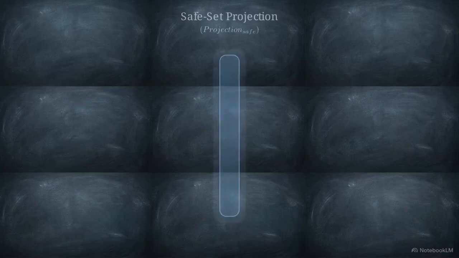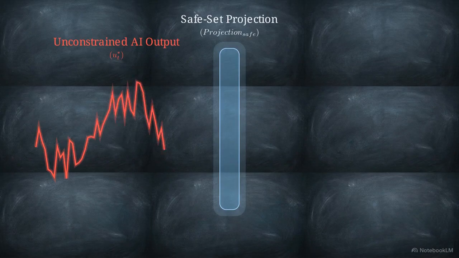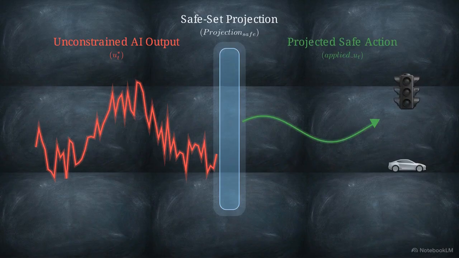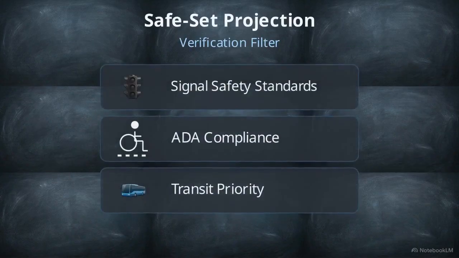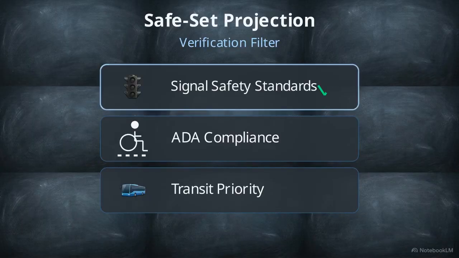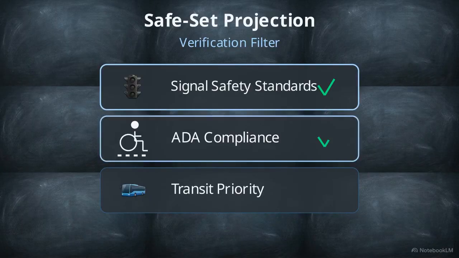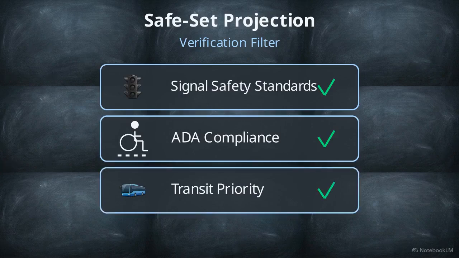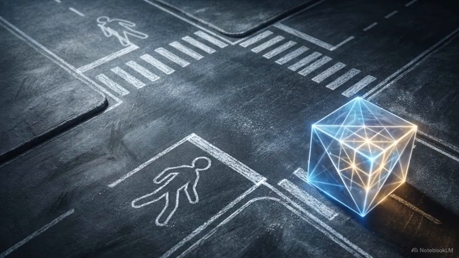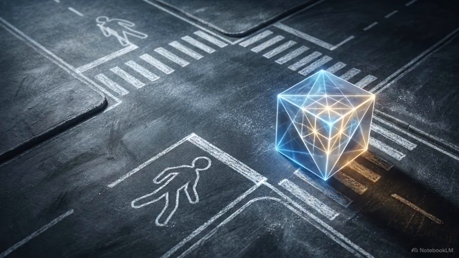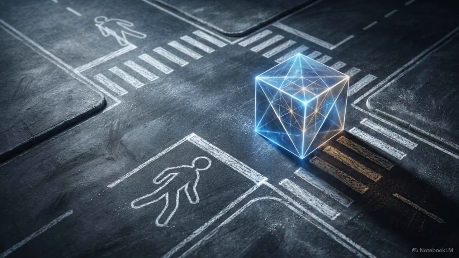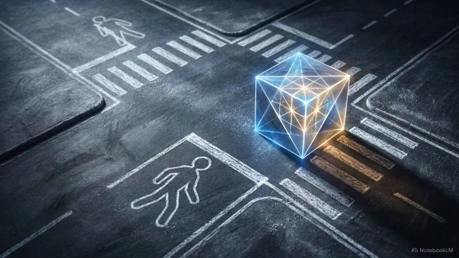To prevent this, every machine-proposed action must pass through a strict mathematical boundary called a safe set projection. This filter enforces mandatory operational parameters, guaranteeing compliance with baseline signal safety standards, ADA pedestrian crossing requirements, and municipal transit rules. By projecting every output through this safe set, the architecture mathematically guarantees policy invariance, rendering rogue machine behavior impossible by construction.